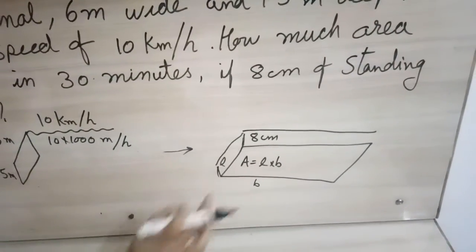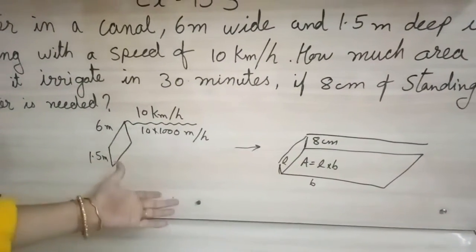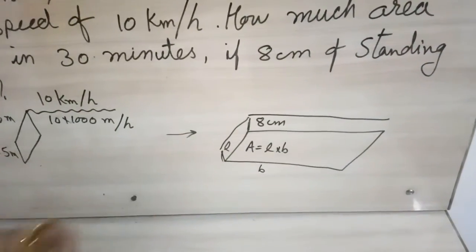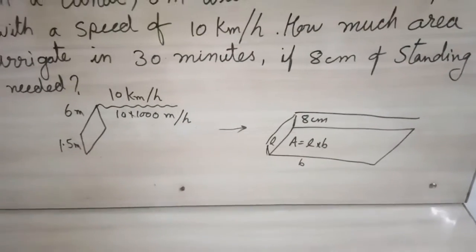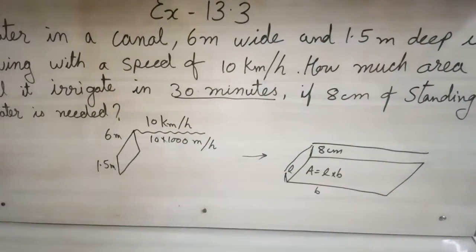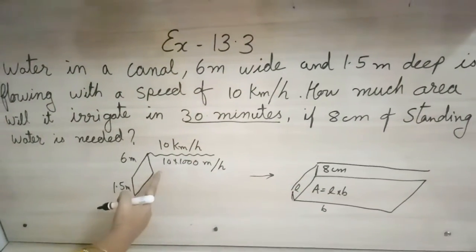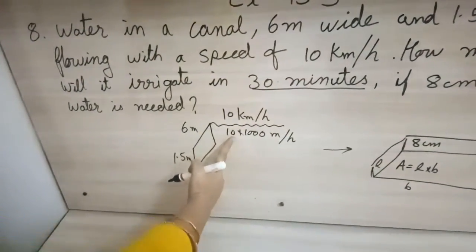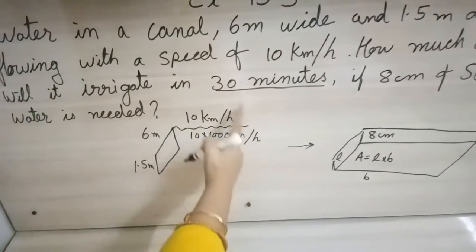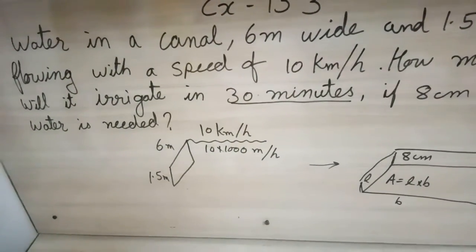A very simple logic we will follow here again. The volume of water which is coming out from the canal will be equal to the volume of water that is getting filled in the field. Okay, so same way, but how much time have they given? They have given that the irrigation should be done in how many minutes? 30 minutes. Here it is 10 into 1000 meter per hour. It is in per hour. We want that it should be in 30 minutes. So first we will do the conversion.